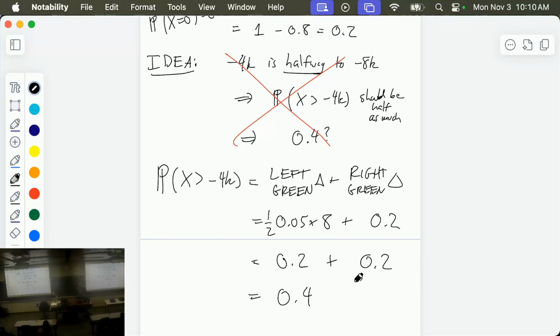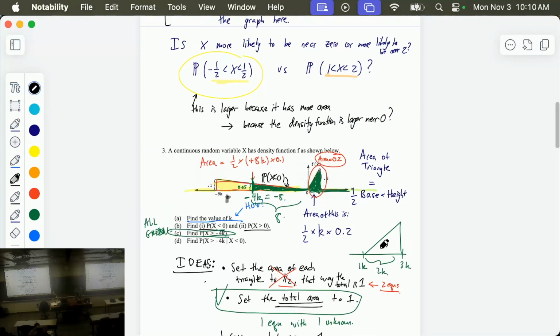Questions or comments? Yeah, exactly. The first idea makes 2 mistakes, right? The 2 mistakes are, I forgot about the green triangle, and I also thought that this left green is half the total yellow. And those 2 mistakes sort of cancel out. By forgetting the green triangle on the left, I've underestimated the value. By pretending this one is half of that one, I've overestimated the value. And by pure miracle, they work exactly to cancel out. And so the wrong idea has the right answer just by chance.